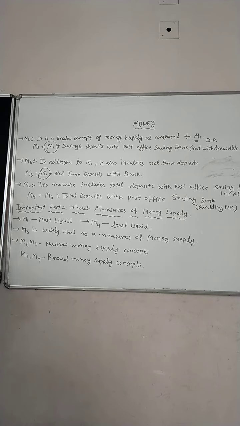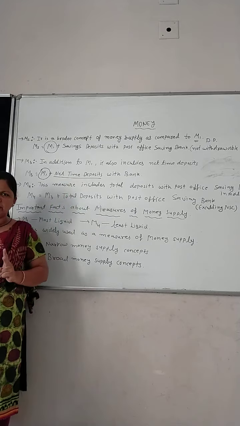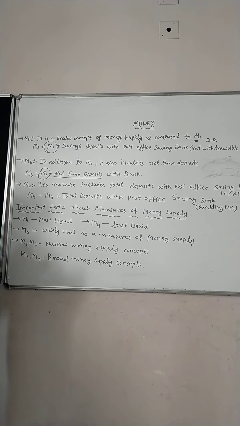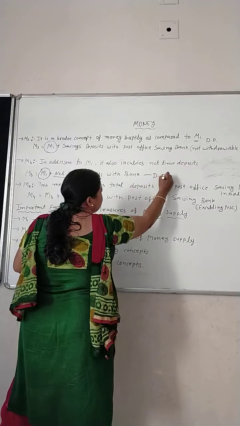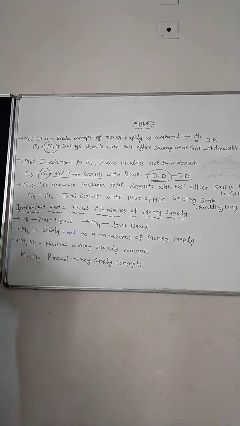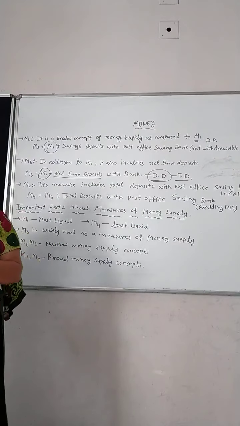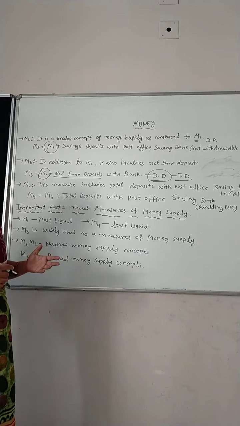In addition to M1, it also includes net time deposits. What do you mean by time deposit? You all know fixed deposit amounts. What is the difference between demand deposit and time deposit? A demand deposit can be withdrawn through a check. But a time deposit is for a time period only: 1 year, 2 years, 3 years, 4 years, 5 years, 10 years.